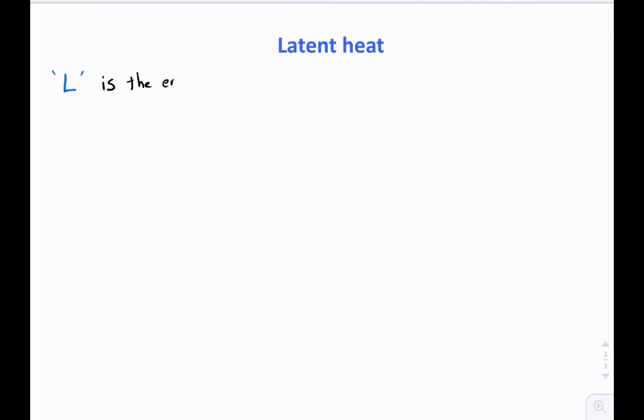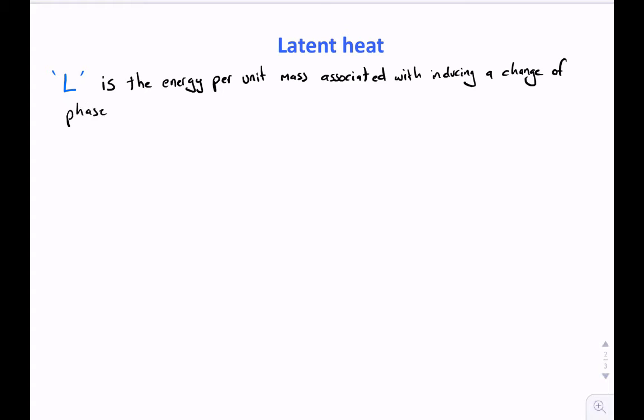Latent heat, L, is the energy per unit mass associated with inducing a change of phase. What does this mean? Well, this is a process whereby heat is added to a system, but no change in the temperature of the system is observed. From what we've seen so far, this could seem counterintuitive. You might remember that heat equals the specific heat times mass times delta T. So heat is proportional to the change in temperature delta T. That is, if you add heat, you should see a temperature change.